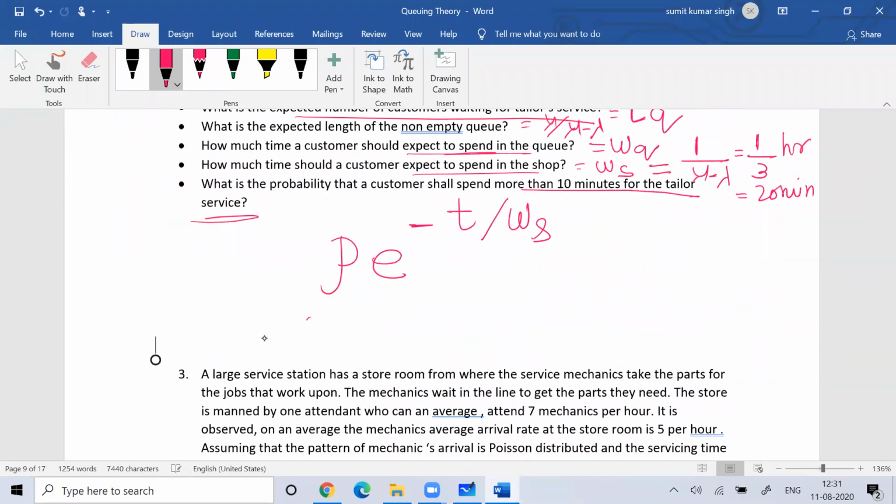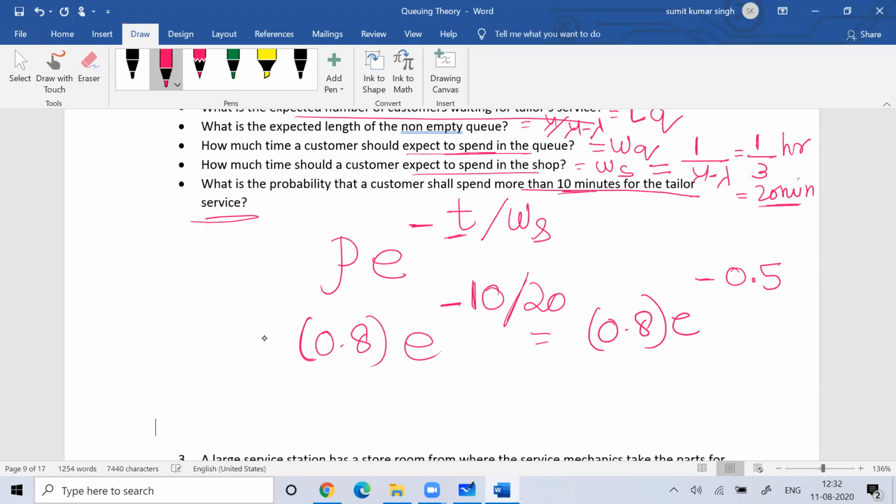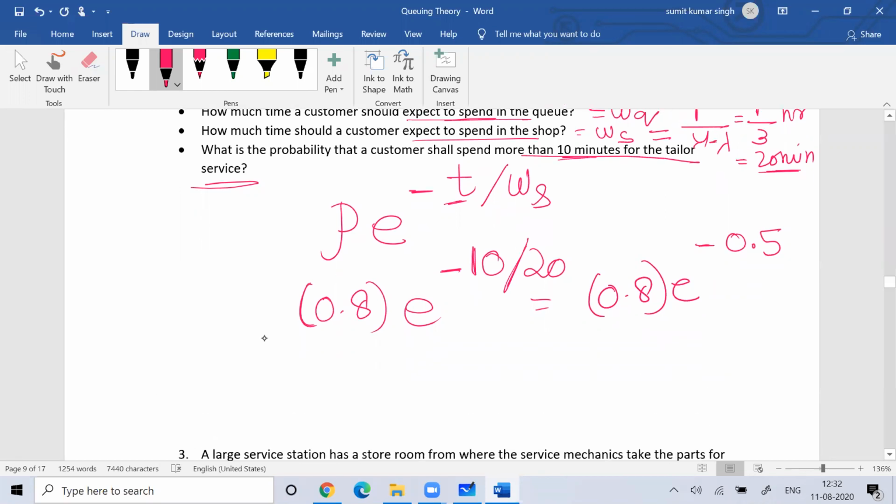Then this is the traffic intensity, that is 12 by 15, that is 0.8, and e to the power minus t by Ws. They are asking you more than 10 minutes, so the time is in minutes. Here also you can take it in minutes. So this is nothing but 0.8 into e to the power minus 1 by 2. 1 by 2 means 0.5. So we just need to calculate this. So what is the value of this? You can calculate this.